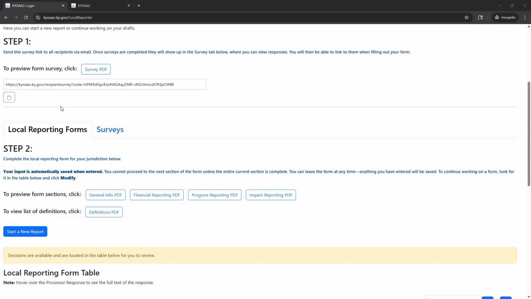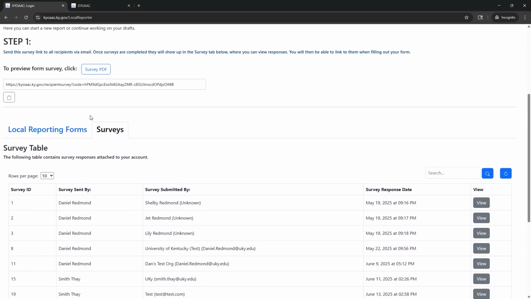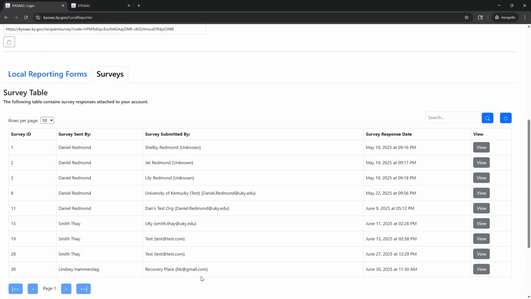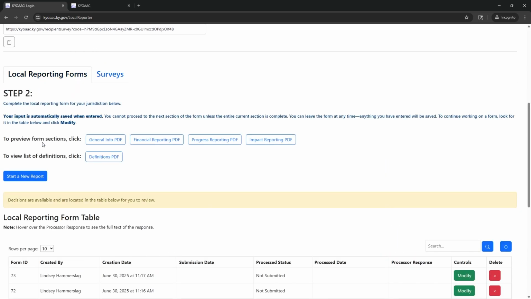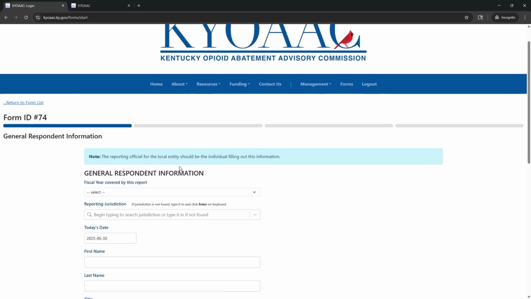So to recap, you'll come to this page, you'll distribute your surveys, you'll verify that your surveys have been completed, and once you have everything that you need in place, or if you feel confident that you can manually enter the information yourself, you can move on to completing the local reporting form. You'll go here and click to start a new report. At this point, when you click Start Form, a blank form is generated.